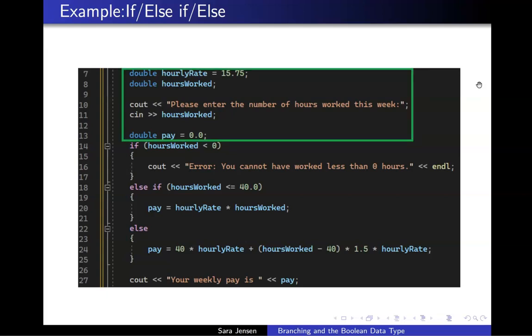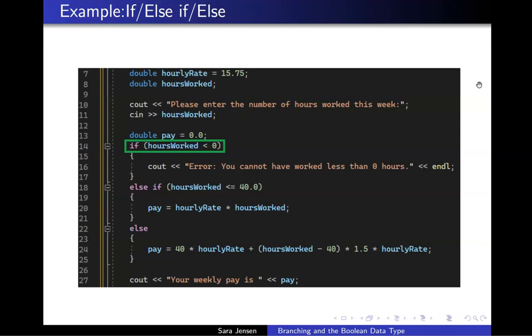So the flow of control of our program begins on lines 7 through 13, and the block of code that is highlighted will be executed sequentially in all situations. In line 11, hours worked is input by the user, and after lines 7 through 13 are executed, line 14 will be executed in all situations, checking if the hours worked is less than 0.